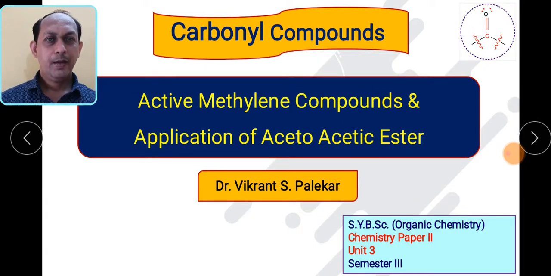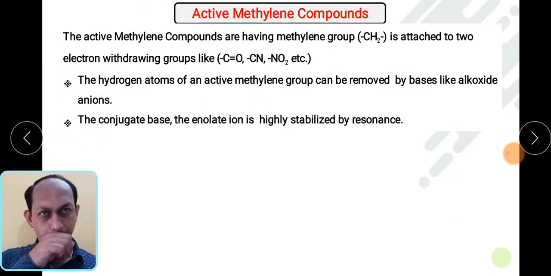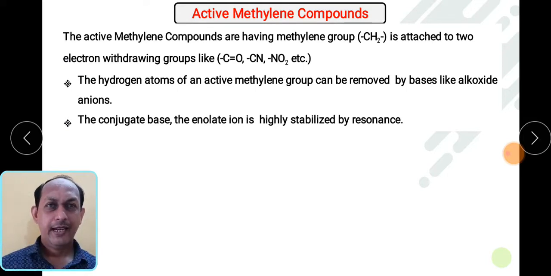So in this session we are mainly going to see the different active methylene compounds and their different applications related to synthesis. Already we have understood what active methylene compounds are in the Knoevenagel condensation, where we saw that when active methylene compounds react with an aldehyde or ketone, they form an unsaturated compound. So let us first understand what active methylene compounds are.